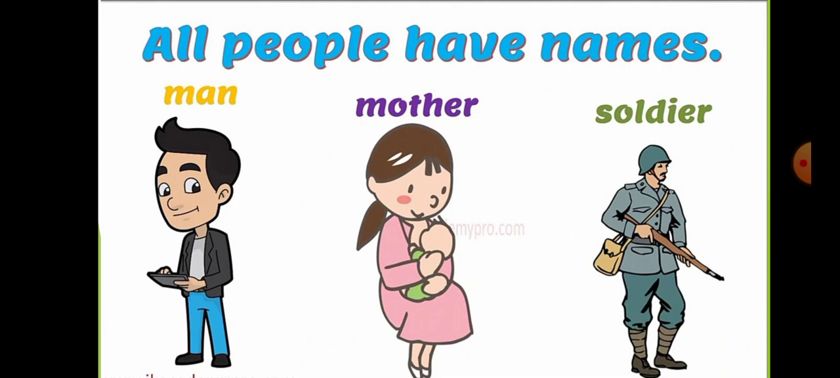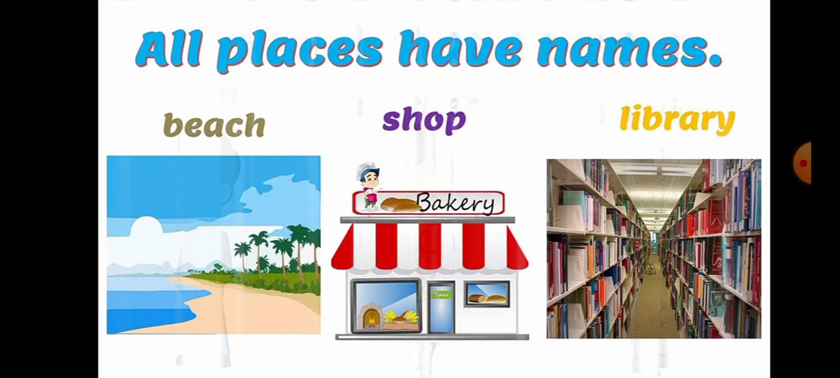All people have names: man, mother, soldier. For example, you have family members in your house. All your family members have certain names like your dad, your mom, your brother, or your sister. So, all people also have certain names. Then, all places have names. For example, a beach, a shop, a library, a school, playground, a park. So all these places have certain names.